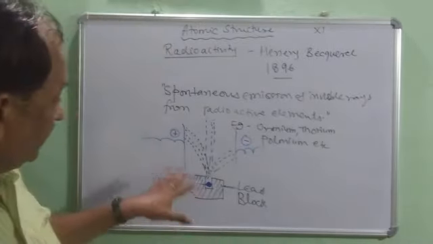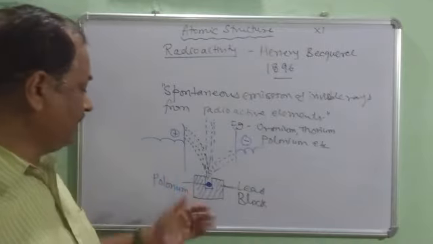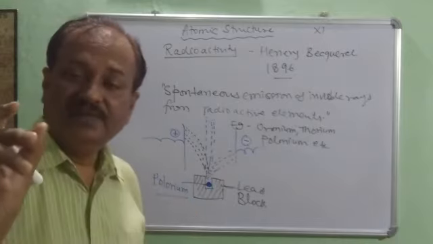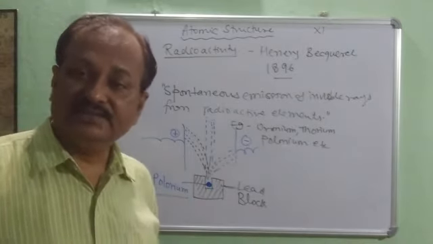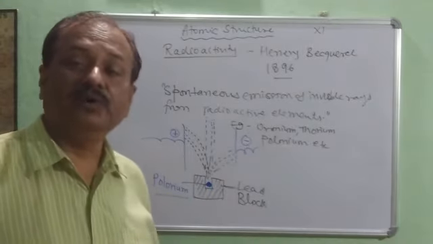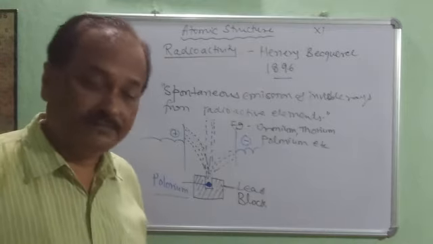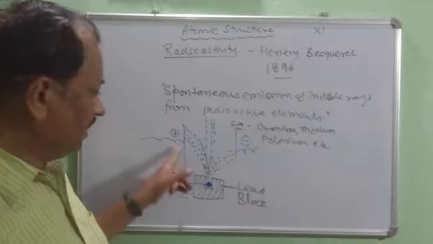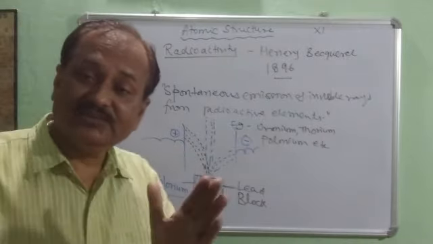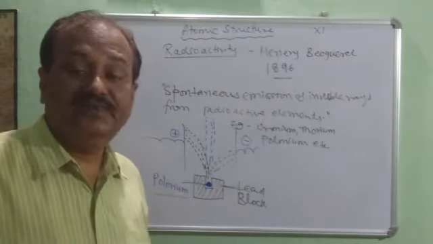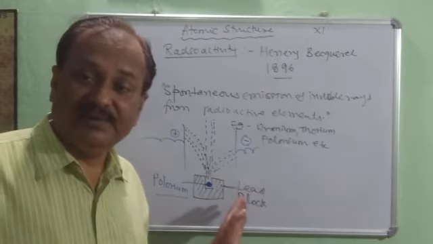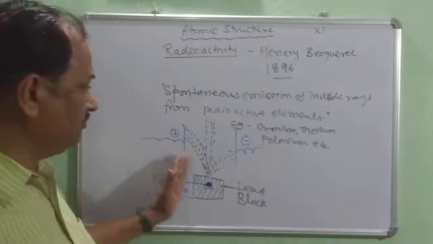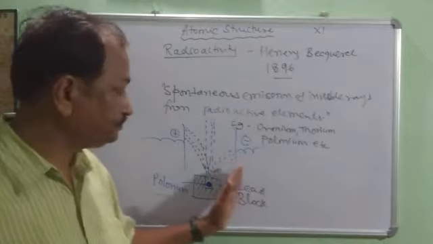Now see, he had placed a small amount of polonium. Polonium is a radioactive metal, and it was discovered by Madame Curie. He actually created an electric field around the experimental setup. On one side I have drawn positive, and on the other negative.